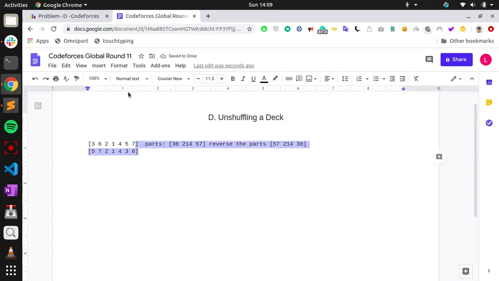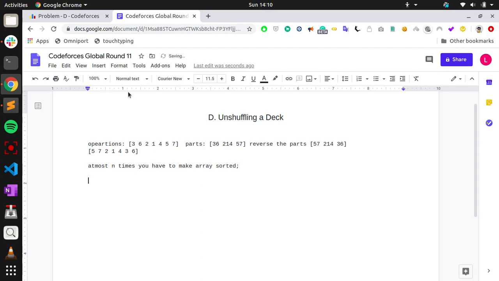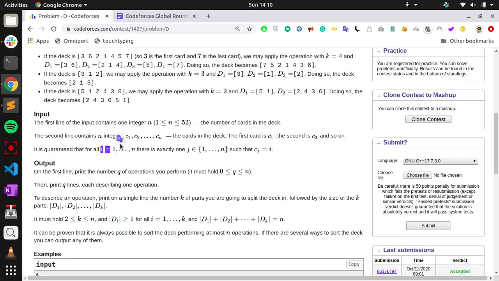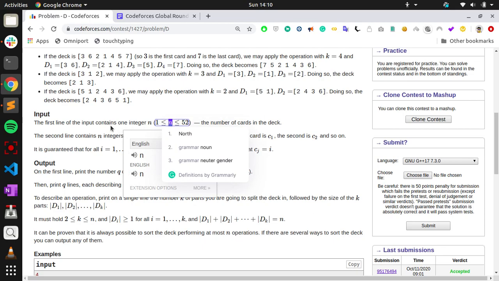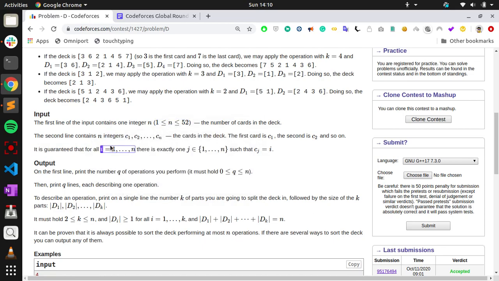You can do this type of operation at most n times, and you have to make the array sorted. So what I would do here is, n is less than 52, so don't think about the complexity. It is pretty small.